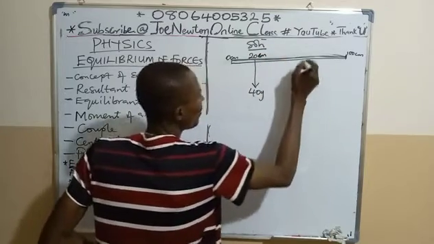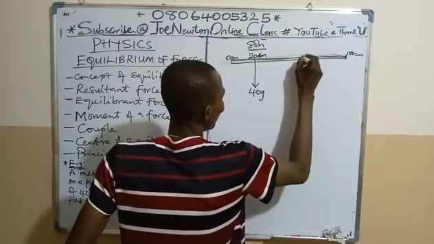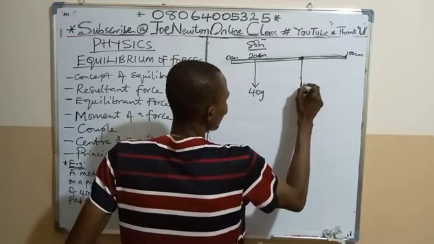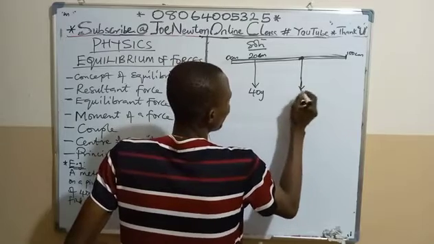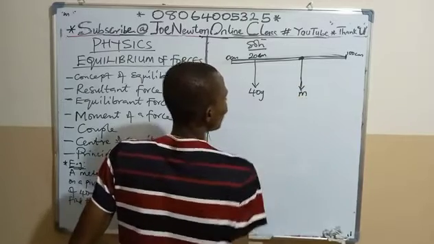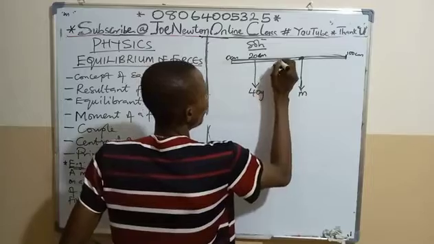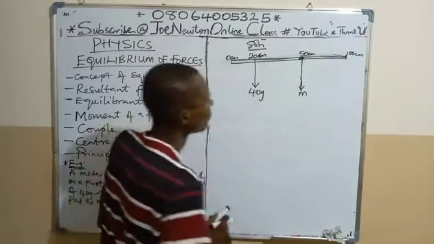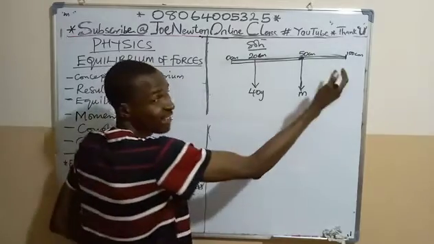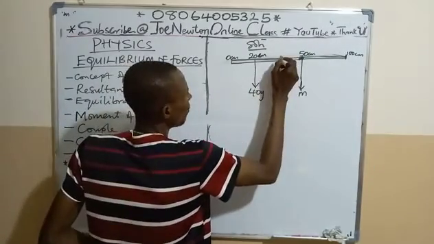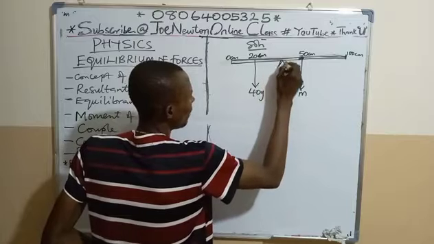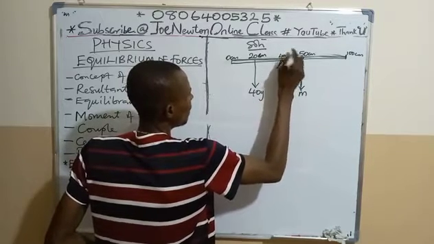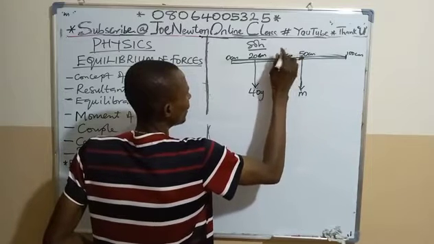And on the meter rule, this is the center of gravity. The mass of the meter rule is acting here. Then it was found that this is 50 cm, the center of gravity of the meter rule. Now it was found that the body balances somewhere here. The pivot balances here at the 40 cm mark.